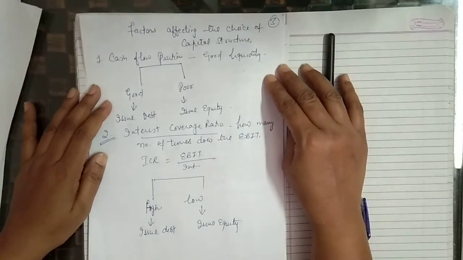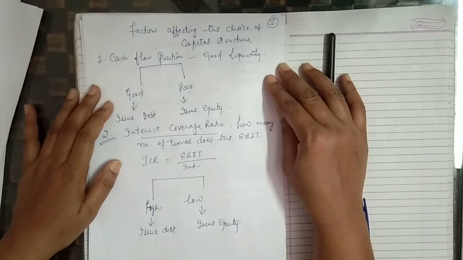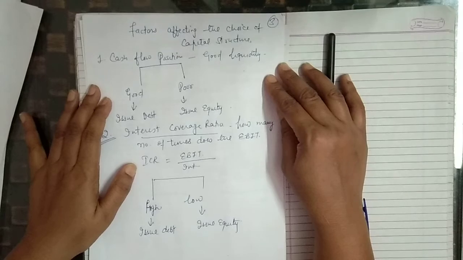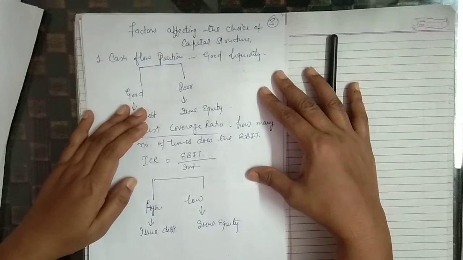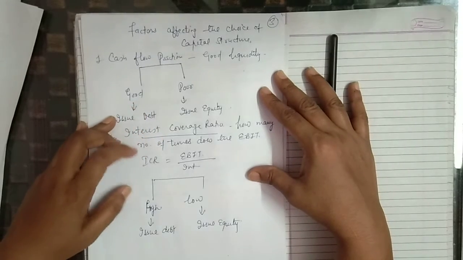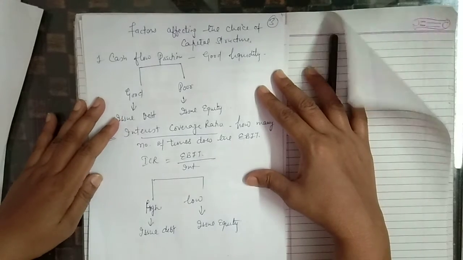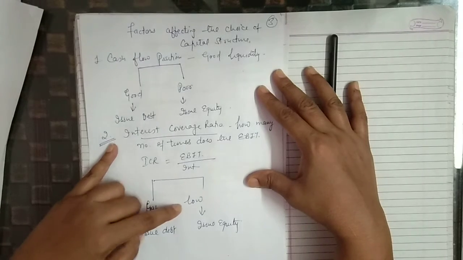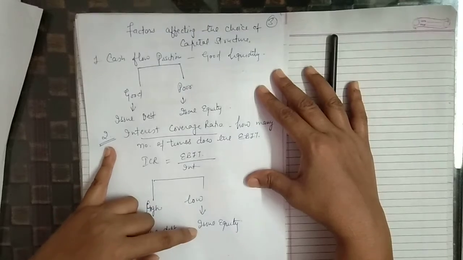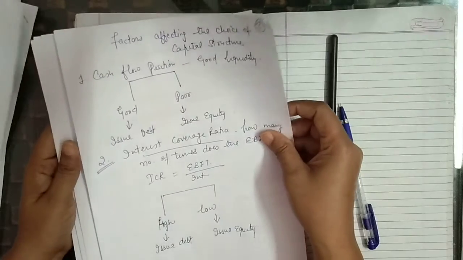Interest coverage ratio. Interest coverage ratio means how many times the EBIT covers interest. ICR, interest coverage ratio, is equal to EBIT, earning before interest and tax, divided by interest. If the interest coverage ratio is high, then the company is able to pay its interest many times, and it is in good condition, so it should use more and more debt. If the company's ICR is low, then it should issue equity, as equity does not have a fixed burden.